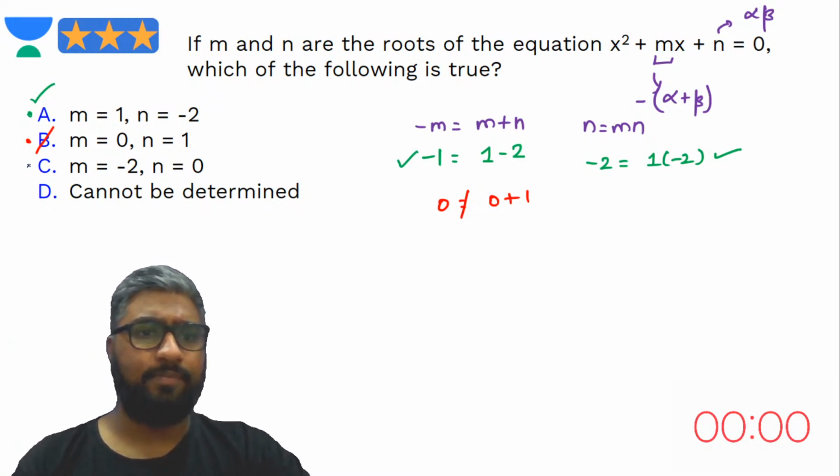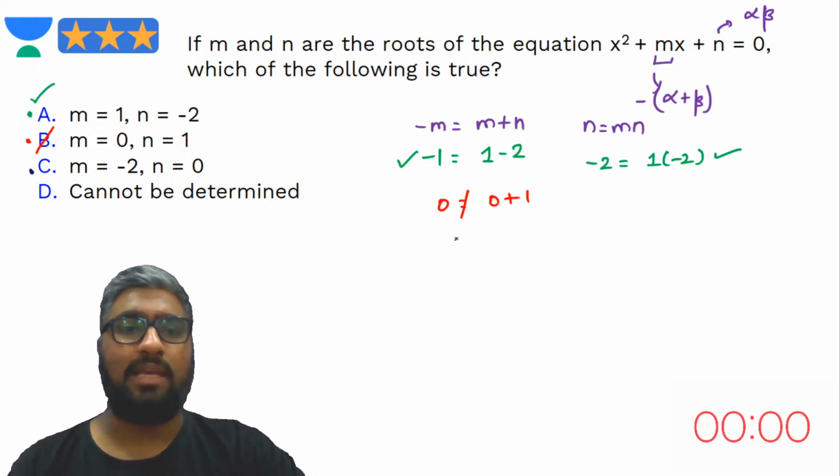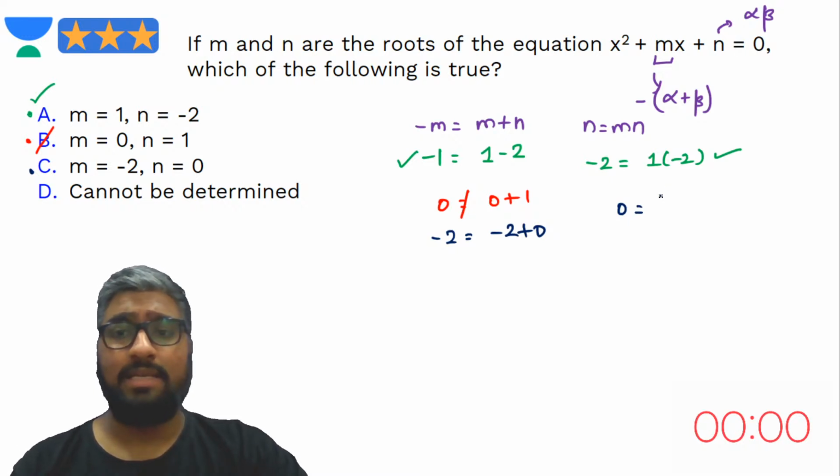What would C be? Minus 2 and 0, again the same issue, right? Minus 2 and 0, which means what? Minus 2 should be equal to minus 2 plus 0. ये तो satisfy होगा ही. Yes, but look at this. 0 should be equal to, okay, ये भी satisfy हो रहा है.